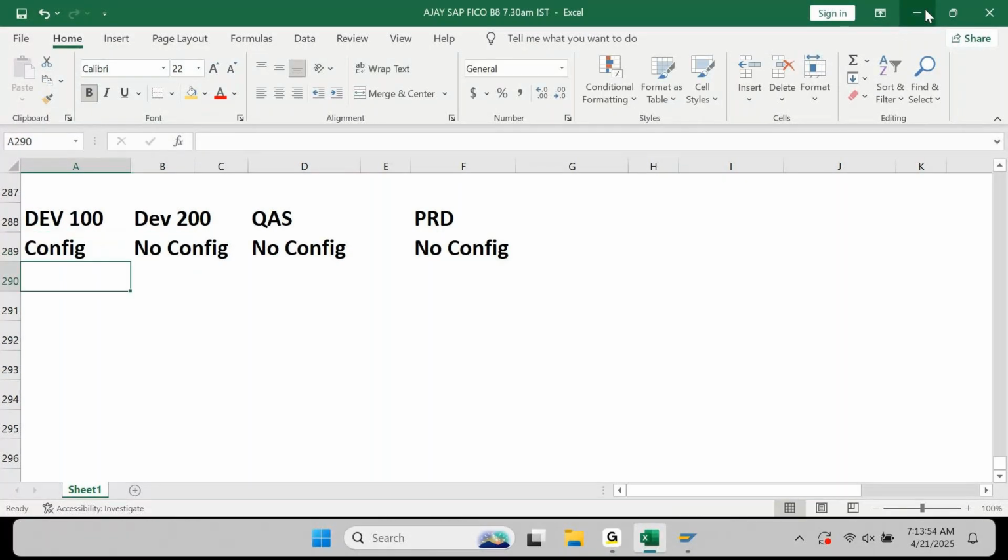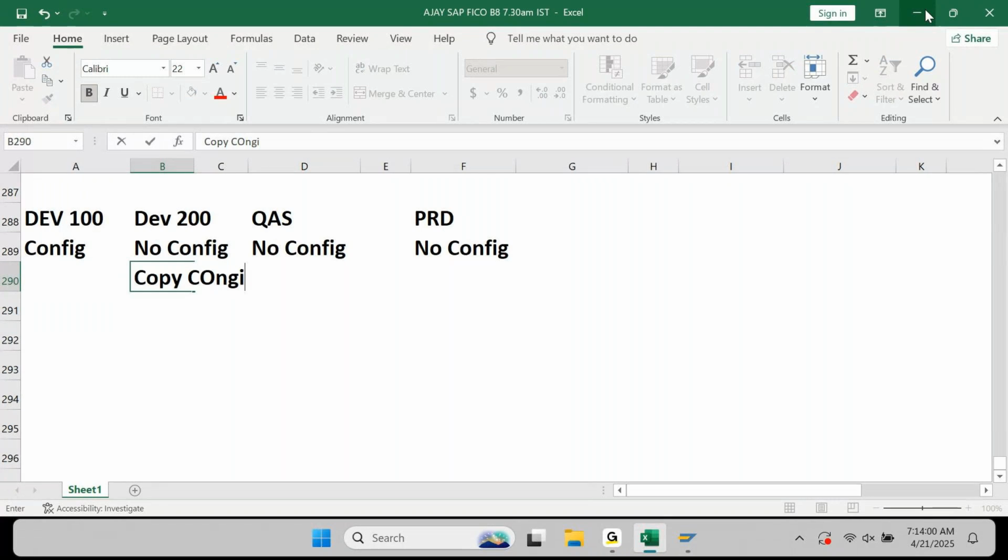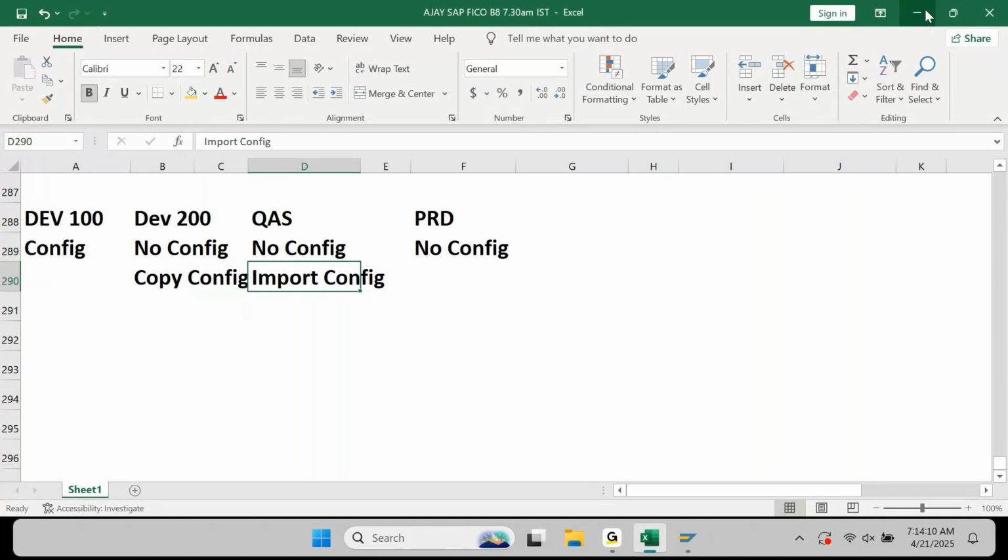From 100 config, what will I do? No config here. Here you have to copy config. Am I right? Here you will copy. Here you will import config. The terminology that you are using is also very, very important. Is this correct? Yes.